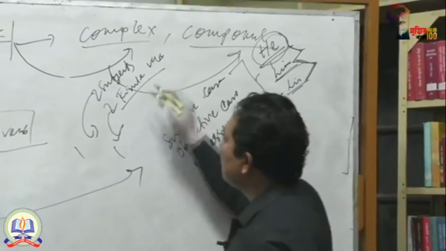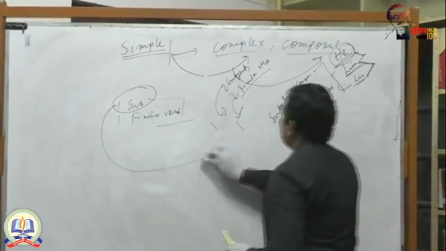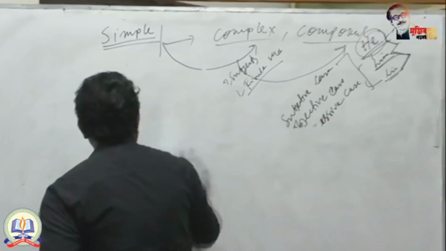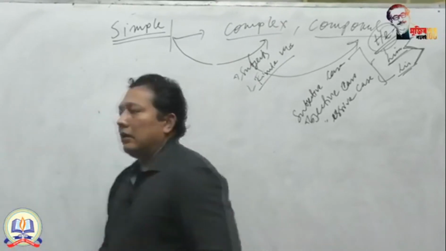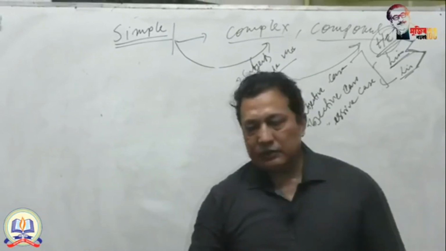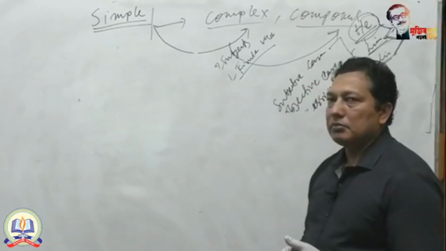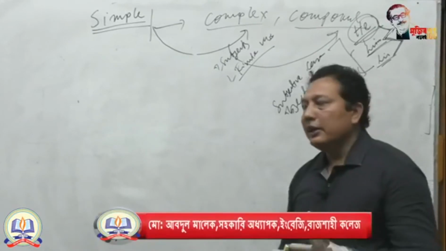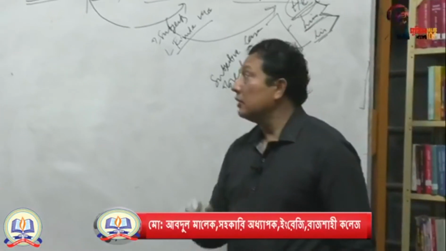And then finite verb. You know, there are 5 forms of a verb. It is easier to explain what is finite verb and what is non-finite verb. If you get the complete thought, it indicates that it is a finite verb. If you don't get the complete thought, it is non-finite verb.